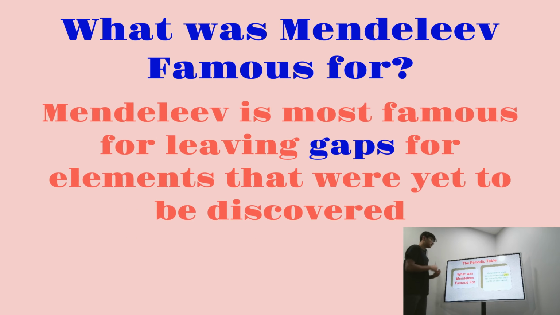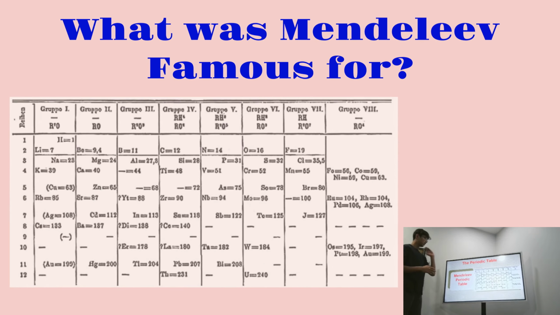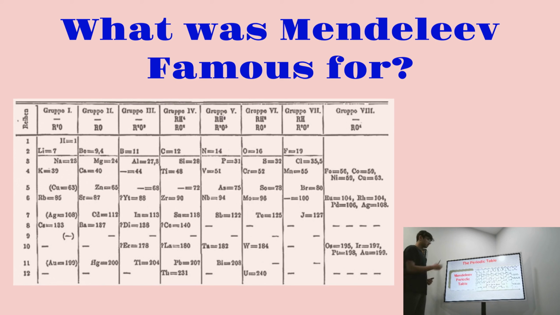So what was Mendeleev famous for? Mendeleev is most famous for leaving gaps for elements that were yet to be discovered. So here's just a table of how Mendeleev's periodic table looked. As you can see in the picture, there are many left out gaps where there are no elements. And you can see that they're all going in increasing atomic mass, starting at just 7, then it increases all the way to 240. In between, you can see that there are many gaps for new elements to be discovered. So this is basically how Mendeleev's periodic table looked and what he basically did.